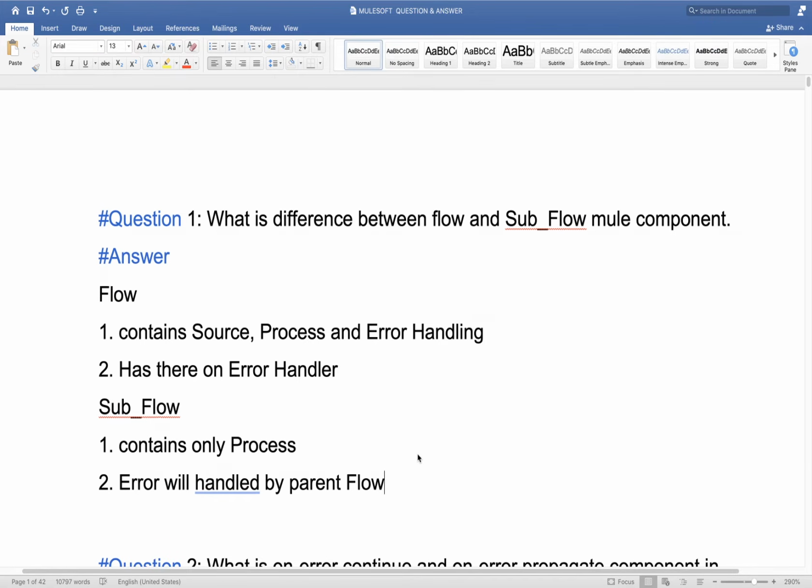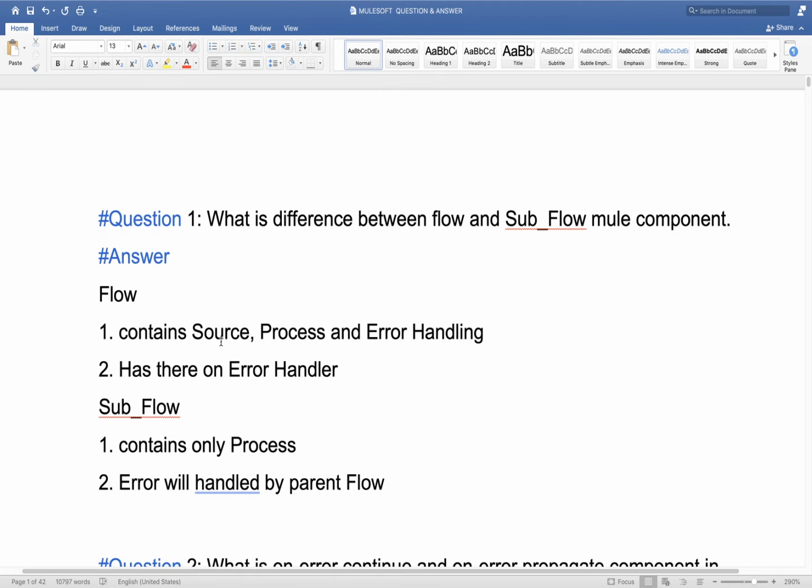Yeah, fine. Okay. So our first question is the difference between flow, subflow and private flow. Private flow is missing here. You will get this question very frequently, and it is a very initial part of MuleSoft development. Whenever we go for any development, the first thing we need to create is either a flow, subflow or private flow. Without that we will not be able to configure any component. Whatever component we configure must come inside a flow, subflow or private flow. So this question will come very frequently.